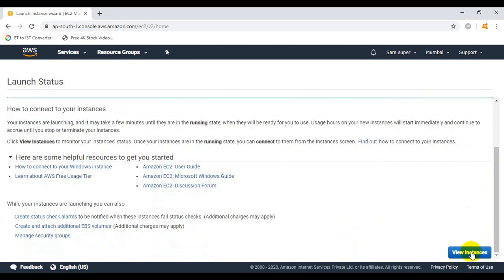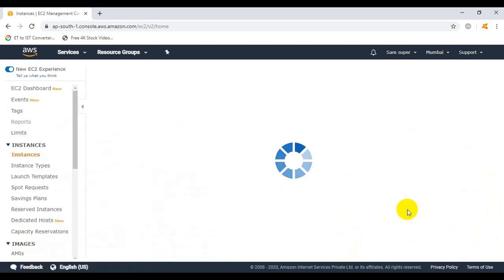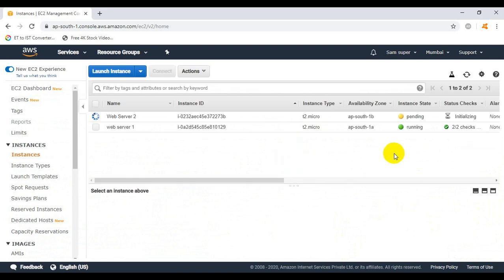Scroll down a bit. Now click on view instances. So now you can see web server 2, this is the EC2 instance 2, the deployment is in process, and for the web server 1 the deployment has been completed successfully and it is showing the status check 2 by 2 green.